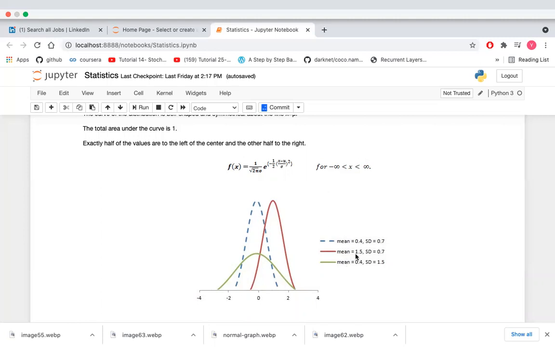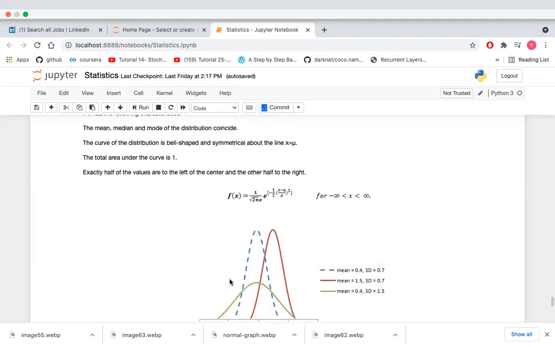Here you can see the mean is 1.5. So here it is shifted to the right side and most of the data is available vertically, and the standard deviation is 0.7, so the spread will be the same as in the previous case. Here the mean is 0.4, so it will take the same value for the mean, median and mode, and it is widespread in that case.